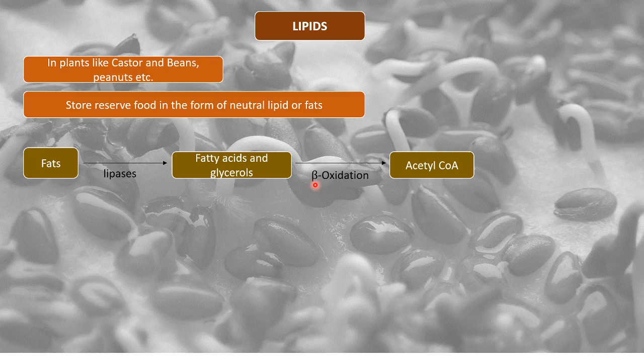Beta oxidation is a very long process, so you already have this in your syllabus in the biochemistry part, and you will be understanding it there. For now you only need to understand that fatty acids and glycerol lead to the formation of acetyl CoA by beta oxidation, and this acetyl CoA gets converted to sucrose via the glyoxylate cycle.